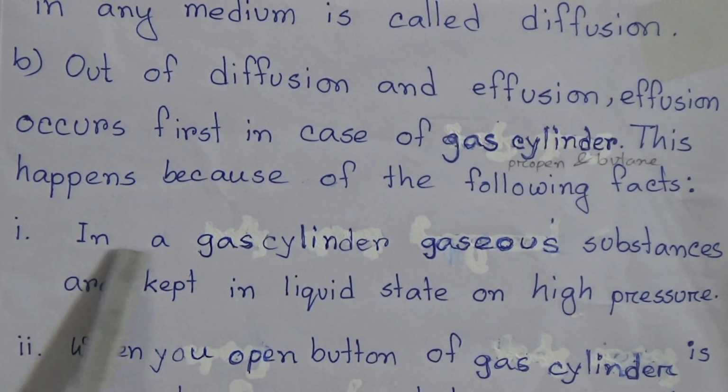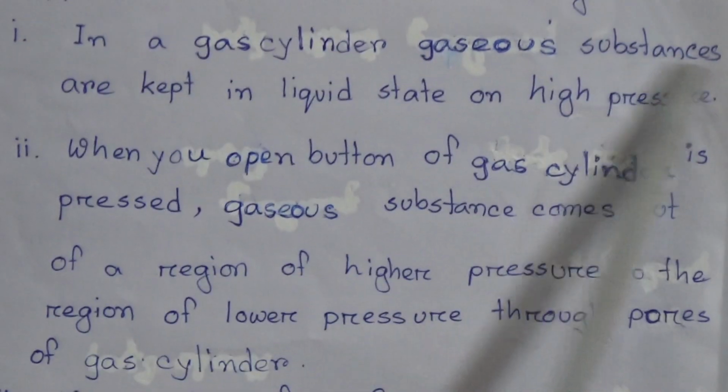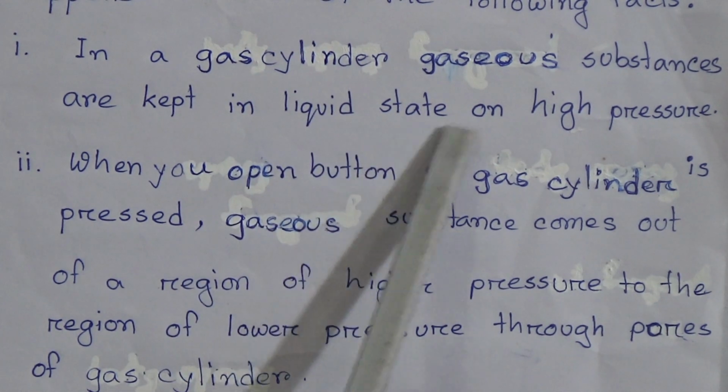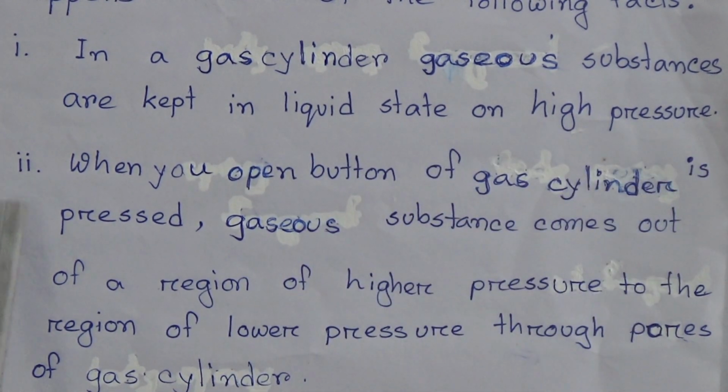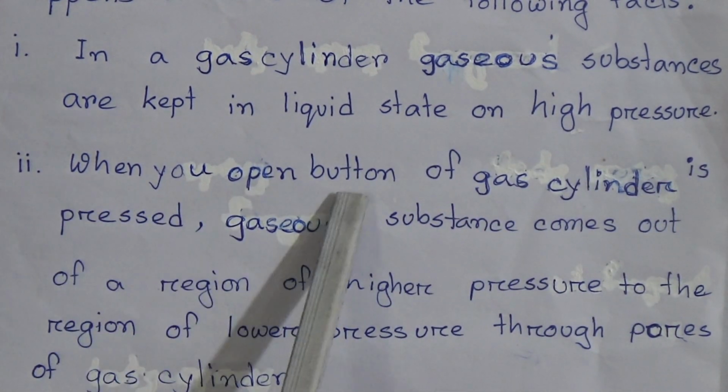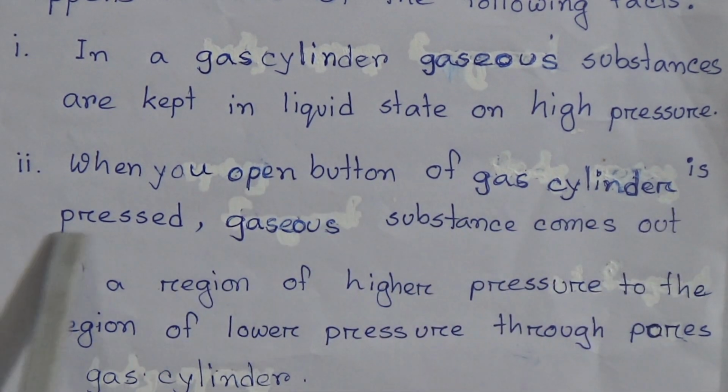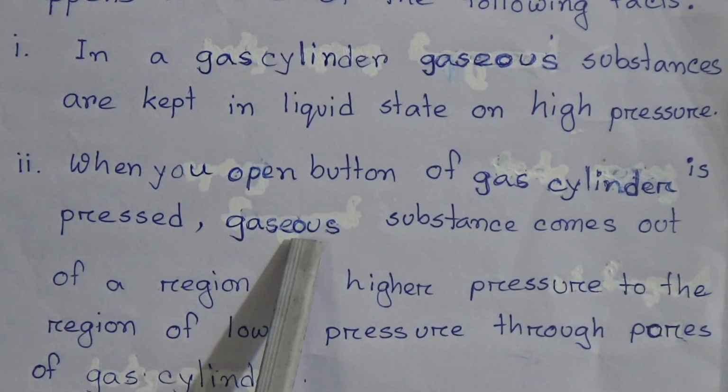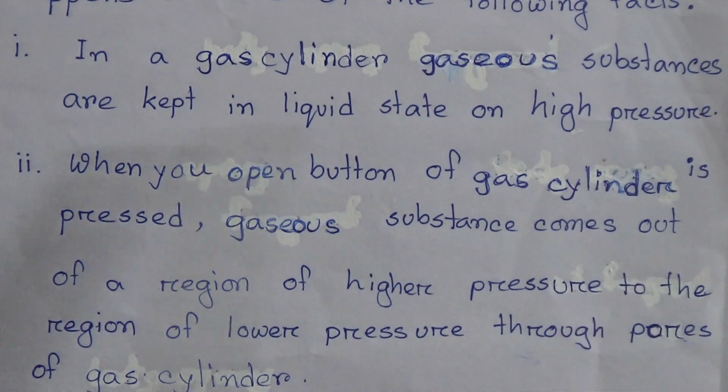The first point is, in the gas cylinder, gaseous substances are kept in liquid state under high pressure. Second, when the button of the gas cylinder is pressed, gaseous substances come out from a region of higher pressure to a region of lower pressure through pores of the gas cylinder.